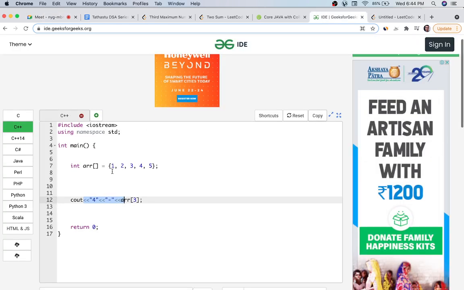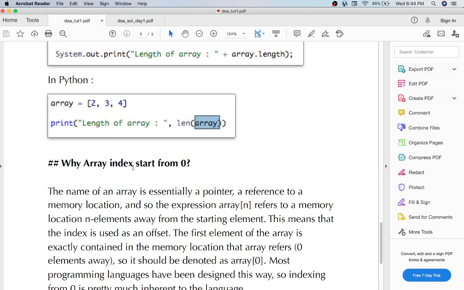We can access any index and print that specific value.